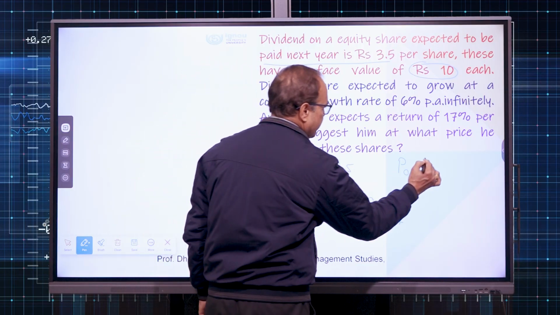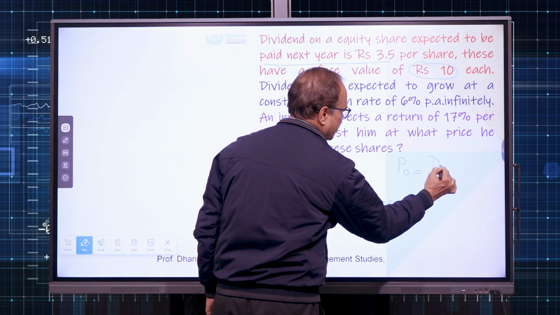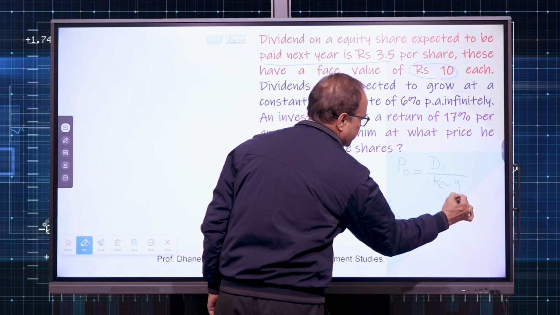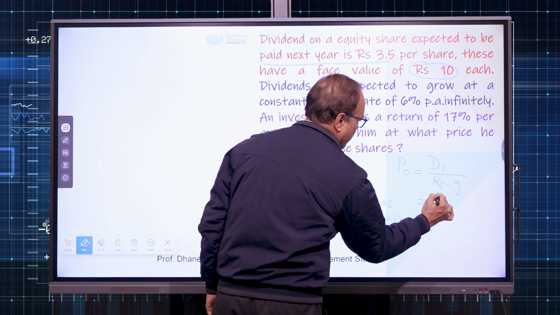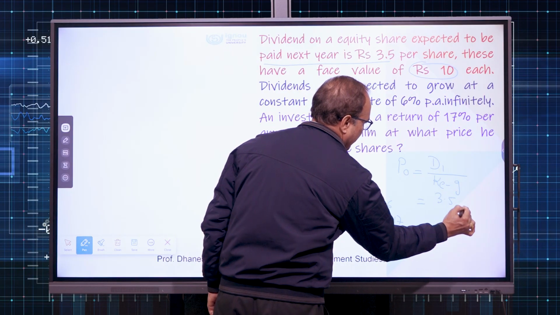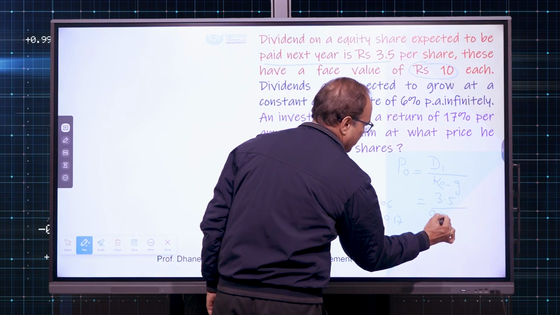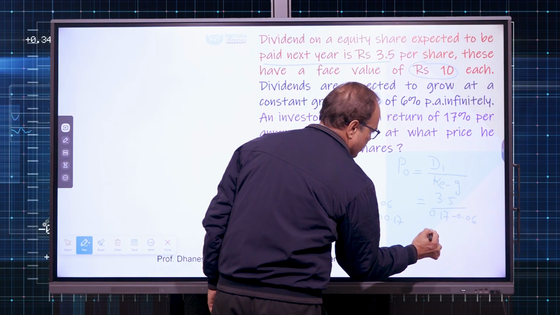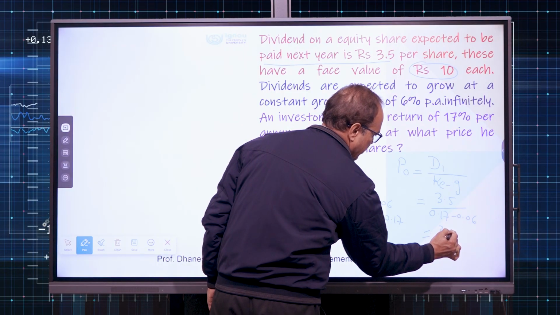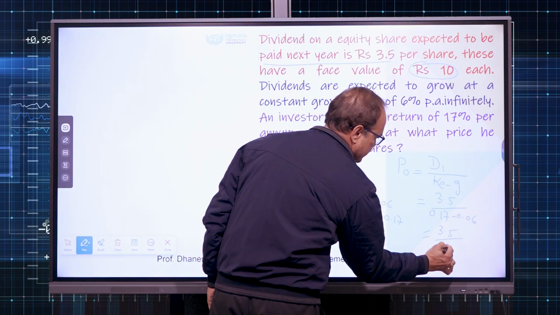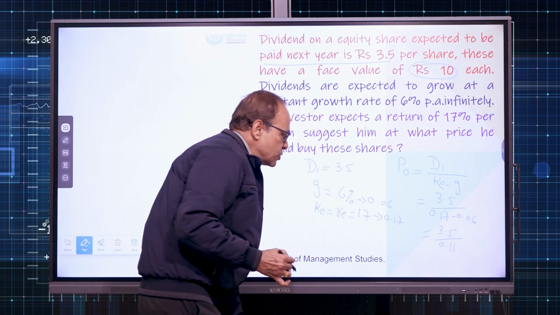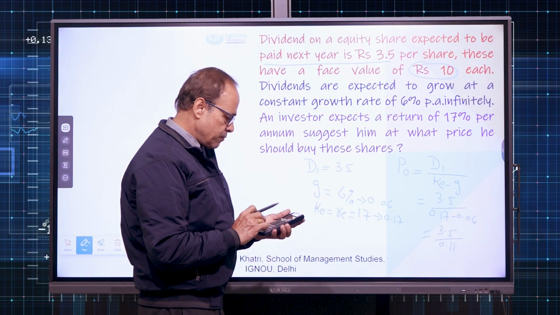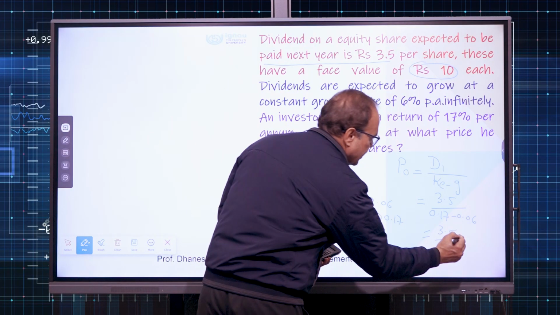So, let us plug in the values. The formula is D1 upon KE minus G. Accordingly, 3.5 divided by 0.17 minus 0.06. So, we get 3.5 divided by 0.11, which is 31.82.